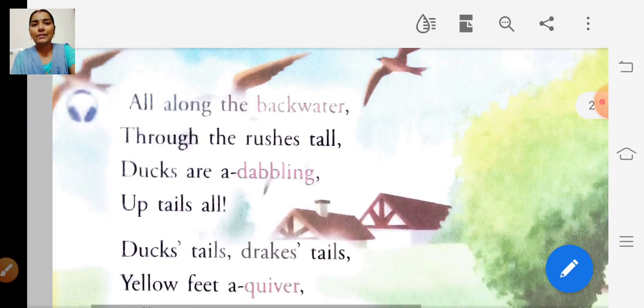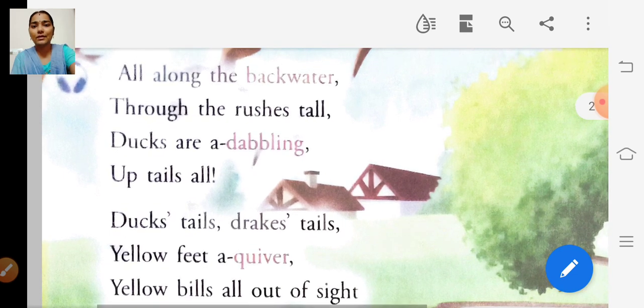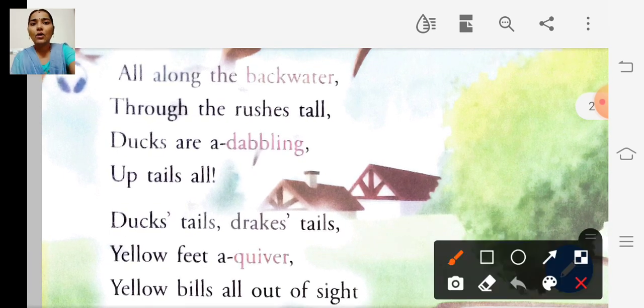So I'll read the first paragraph. All along the backwater, through the rushes tall, ducks are a dabbling, up tails all.